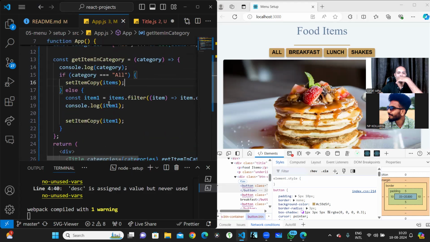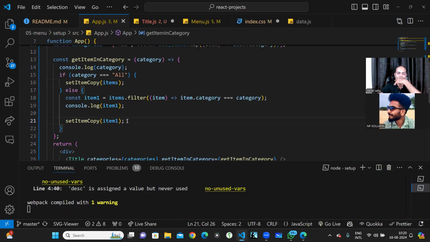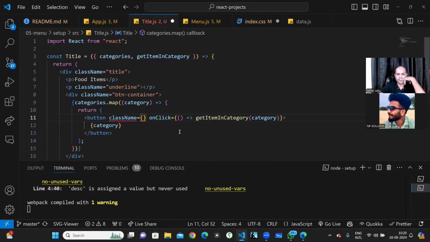I'm not returning anything, I'm just setting it up. I'm just thinking how to add the active thing. So on click, I have to add the active class.